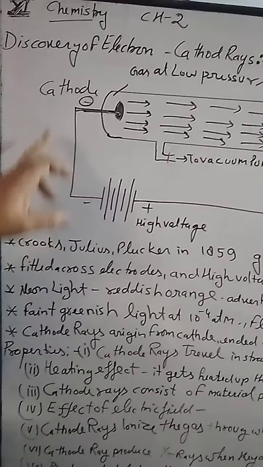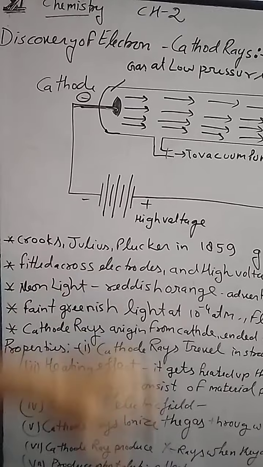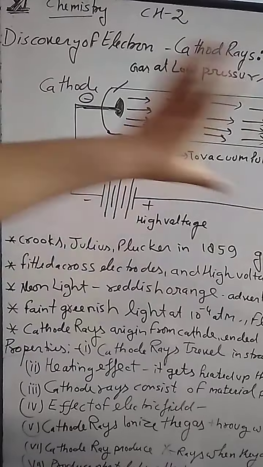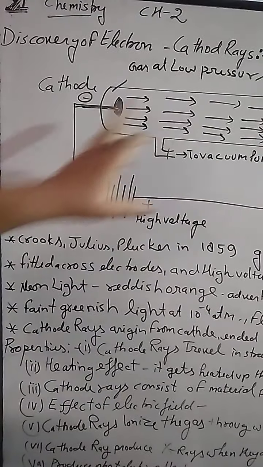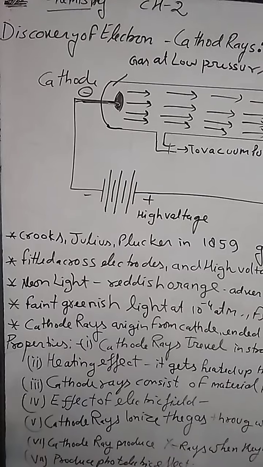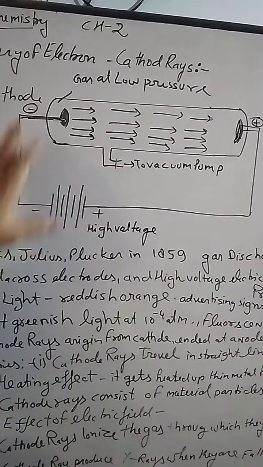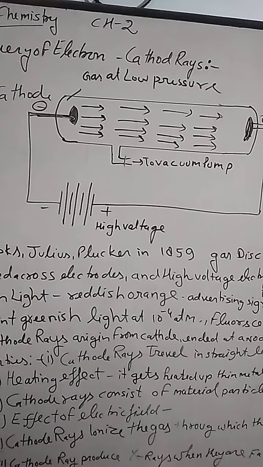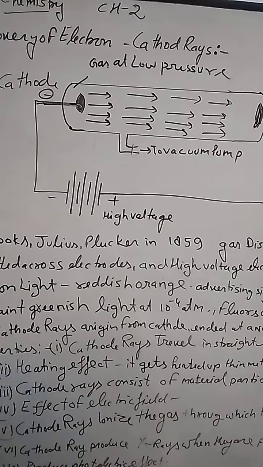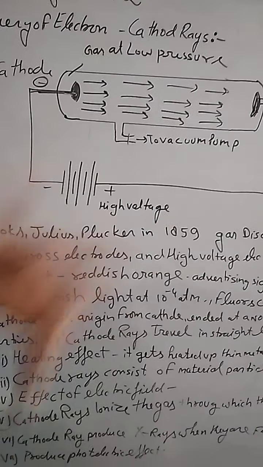In the beginning, we observe that Crookes, Julius, and Flicker made a beautiful discharge tube. This is made of glass. This glass tube is fitted with a cathode and anode electrode, made of platinum or another kind of electrode which is a good conductor of electricity, and these electrodes are connected to high voltage.